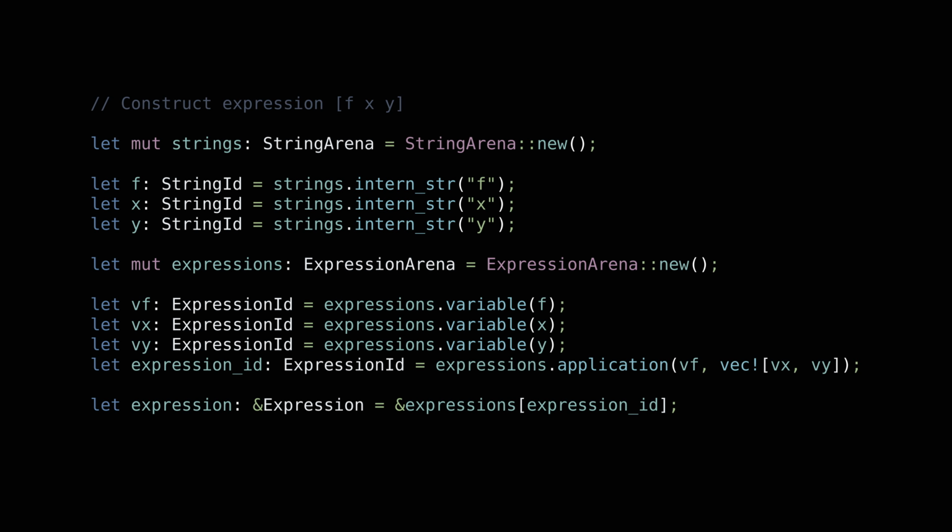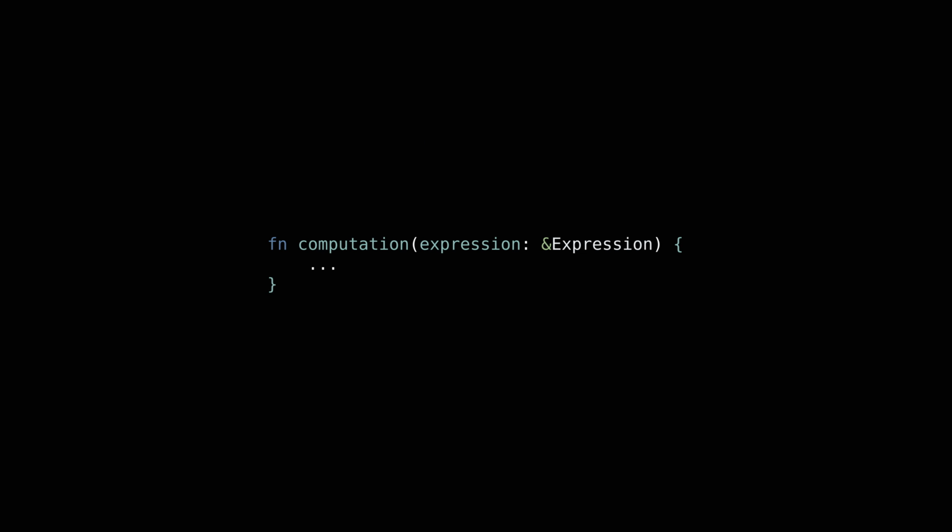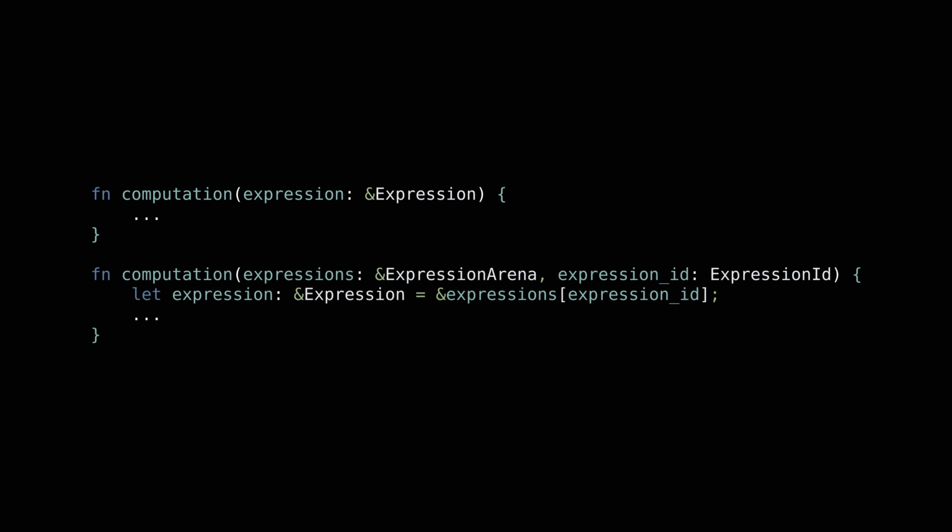This arena-based flat representation for expressions has its flaws. Wherever we have a computation taking an expression as input, we now need to pass both an expression arena and an expression ID. We then have to perform a lookup in the arena for the expression with that ID just to get back the expression. That being said, all expressions in an arena are stored contiguously in memory, which can have performance benefits.